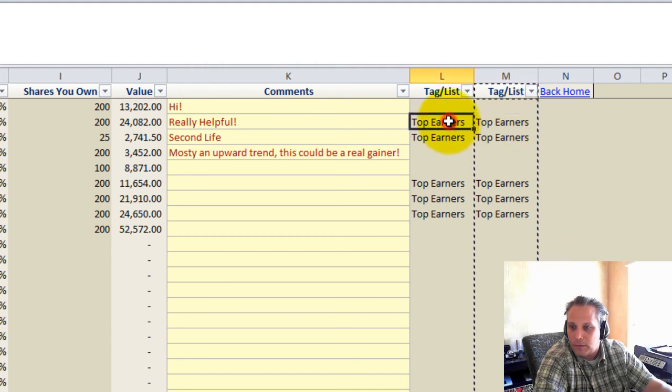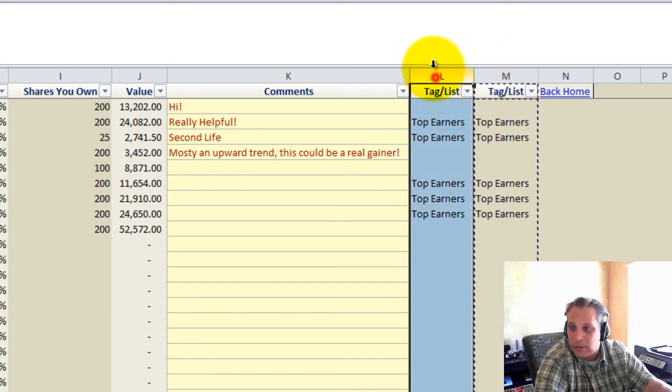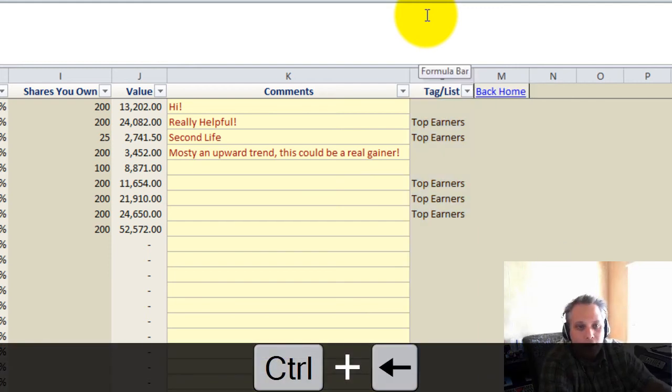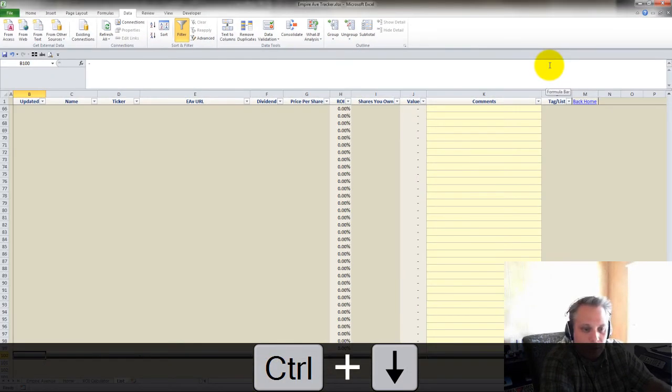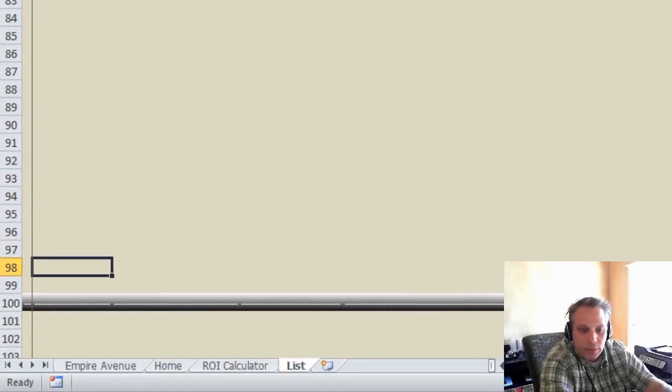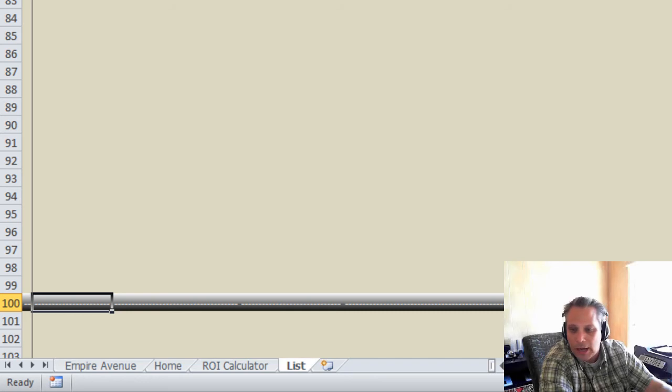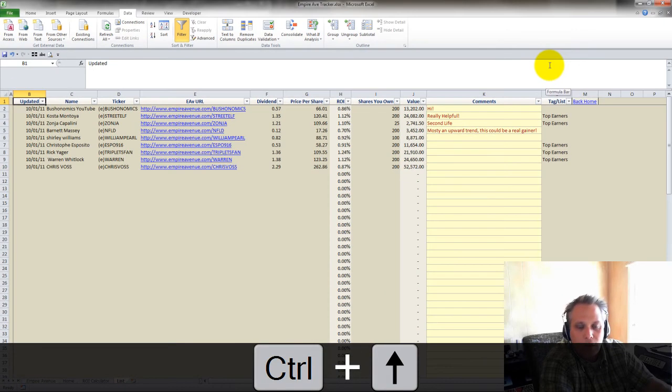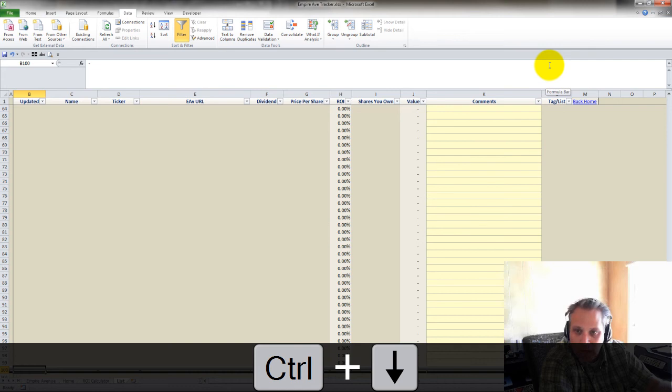Bearing in mind that in order for the filters to work effectively, you have to know that one of these columns is consistently always going to be used for a particular tag. So that's something important to keep in mind. The other thing, I've given you up to 100 rows in here to work with. I want to caution you, if you're going to add lines, you can do it, but you don't want to add below this line, because these filters are dependent on this specific range being covered.